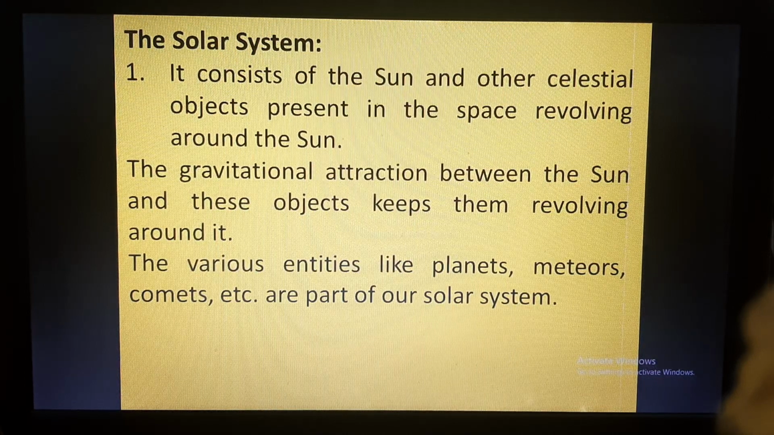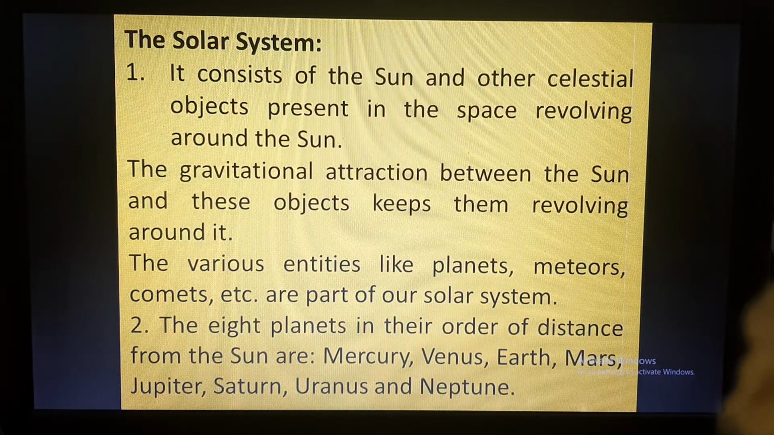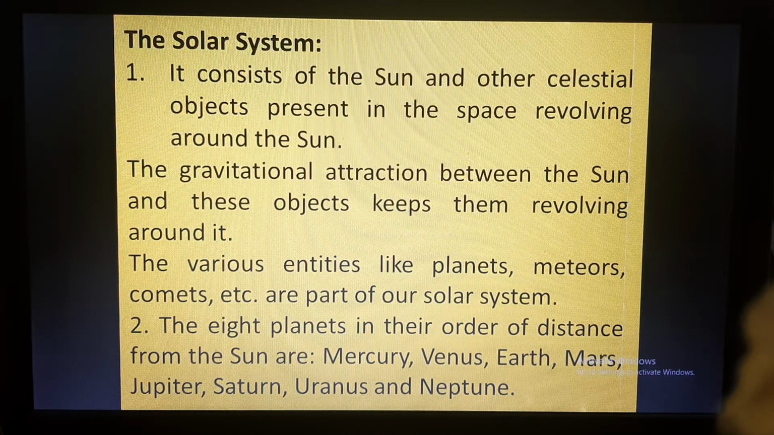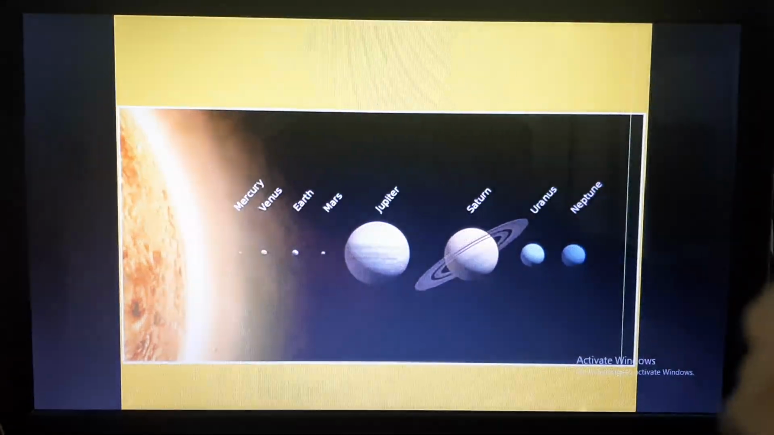Now the various entities like planets, meteors, comets, etc. are part of our solar system. As we know, the 8 planets in order of distance from the sun are Mercury, which is the nearest, then Venus, Earth, Mars, Jupiter, Saturn, Uranus and Neptune. So Neptune is the farthest planet and Mercury is the nearest planet.